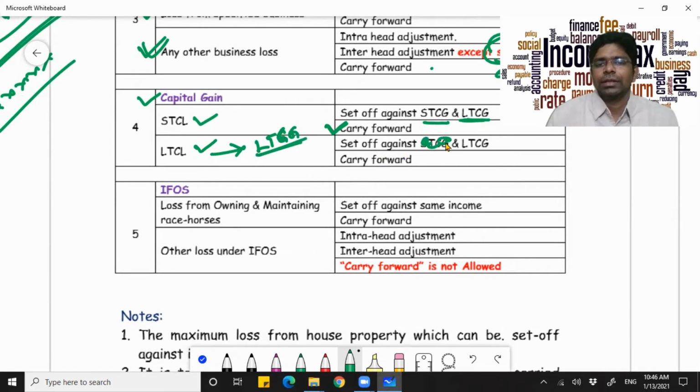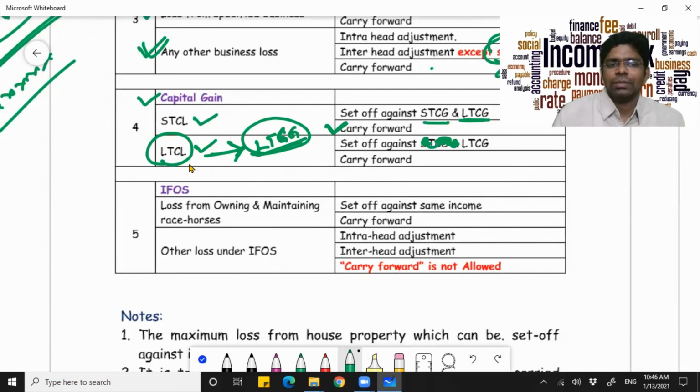Please ignore this, it is a mistake here. So your long-term capital loss can be set off only against long-term capital gain. And if you're not able to accommodate your loss with the gain, if any, then you can carry it forward. And your short-term capital loss, you will first set it off against short-term capital gain, then long-term capital gain, if any, then you can carry it forward.